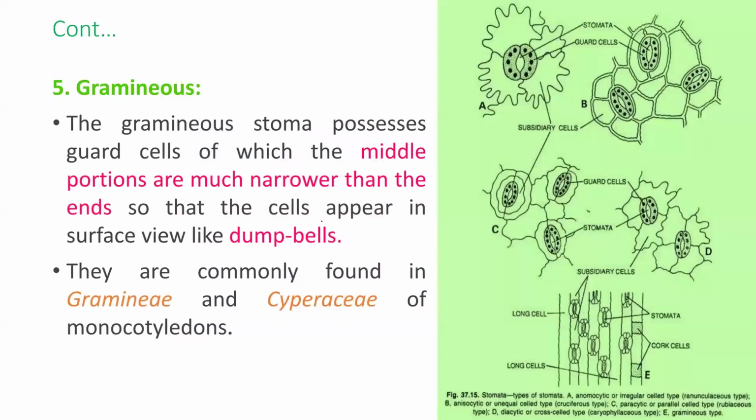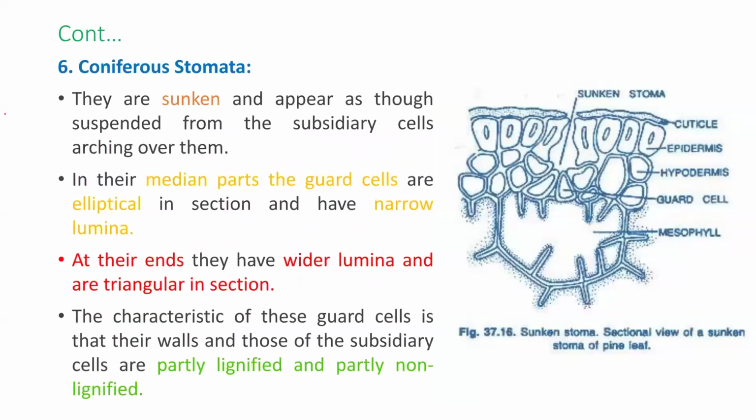In Graminaceae, the stoma possesses guard cells of which the middle portion is much narrower than the ends, so that the cells appear in surface view like a dumbbell shape. They are commonly found in Graminaceae members and Cyperaceae of monocotyledons. Another one is the coniferous stomata, which are sunken and appear as though suspended from the subsidiary cells and arching over them. The median part of the guard cells is elliptical in section and has narrow lumina.